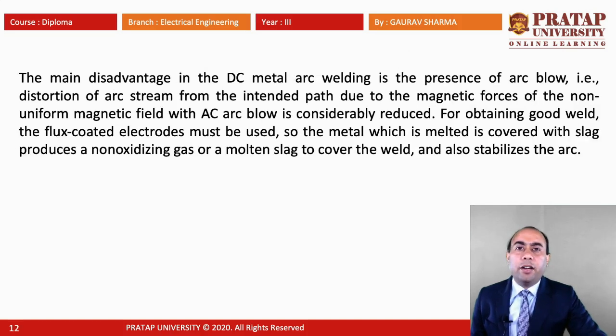The main disadvantage in the DC metal arc welding is the presence of arc blow, that is distortion of arc stream from the intended path due to the magnetic forces of the non-uniform magnetic field. With AC, arc blow is considerably very low. For obtaining a good weld, the flux coated electrode must be used, so the metal which is melted is covered with slag producing non-oxidizing gas or a molten slag to cover the weld and also stabilize the arc.